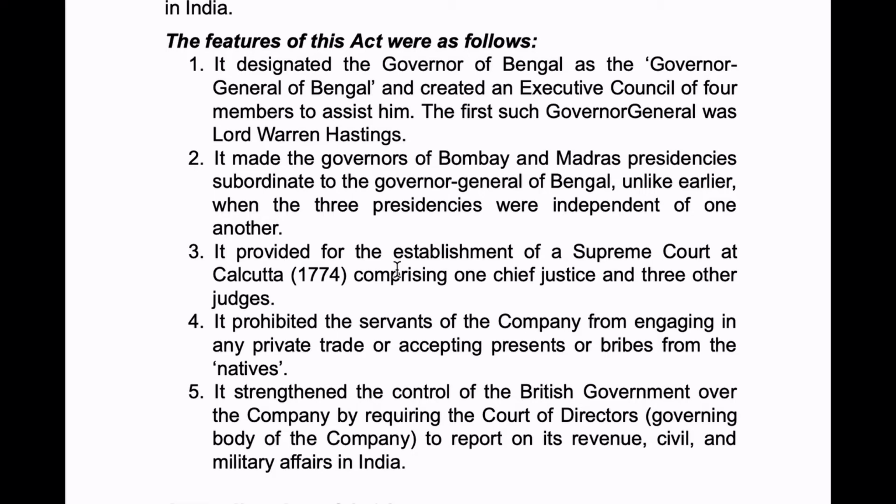And next, servants of the company should not engage in private trade and corruption. Next, the Court of Directors was established to strengthen British government control over the East India Company. So the Court of Directors was asked to report on its revenue, civil and military affairs in India. These are the features of the Regulating Act. I hope this is clear for you.